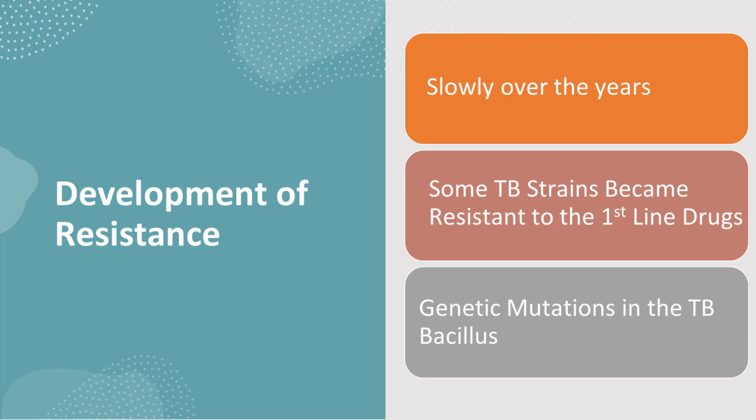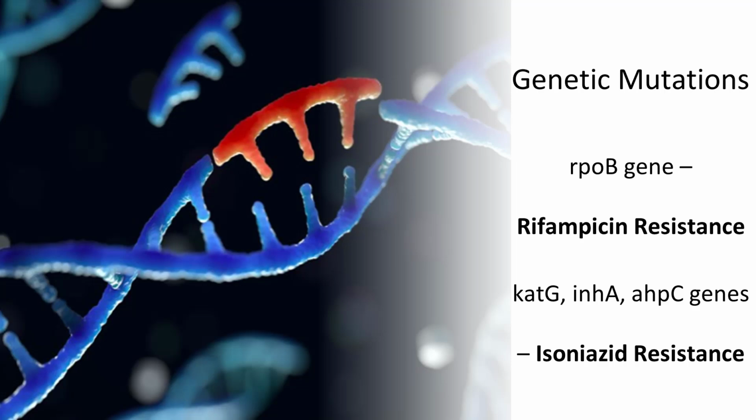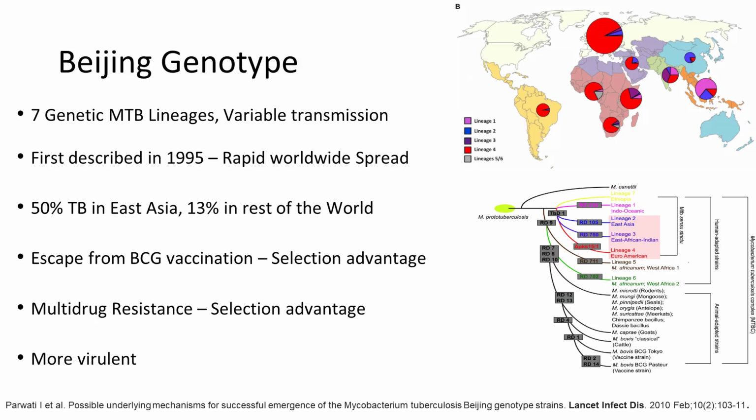Things went well for some decades, but slowly, over the years, some of the TB strains became resistant to the first-line drugs because of the genetic mutations in the tubercle bacillus. Mutation in the rpoB gene causes rifampicin resistance, and mutations in the katG, inhA, and ahpC genes result in isoniazid resistance.